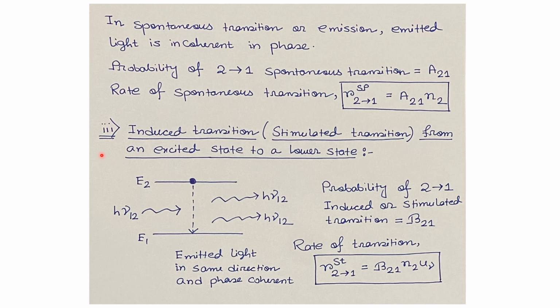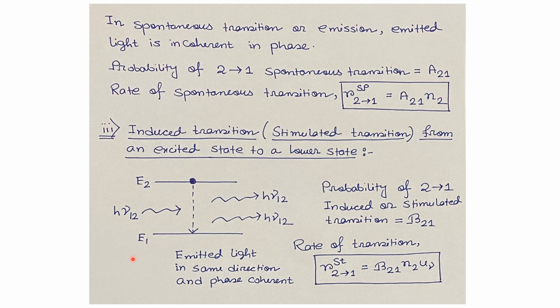Now the third atomic transition process is induced transition or stimulated transition from an excited state to a lower state. In this case, the excited atoms are triggered by an external photon energy h nu 12, which is basically the energy gap between these two energy levels E2 and E1, so that the excited atoms will be de-excited to the ground state energy level. As a result, we will get the released energy which is equal to h nu 12.